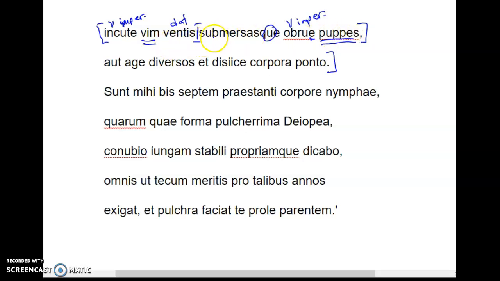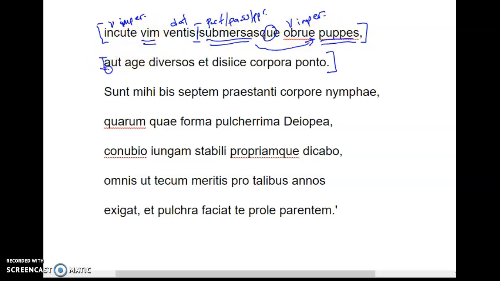The ships submersas, literally, submersas is a participle. It comes from the fourth principal part of submergo, so we're going to have a perfect passive participle. Overthrow the ships having been submerged. Strike force into the winds and overthrow the ships having been submerged.